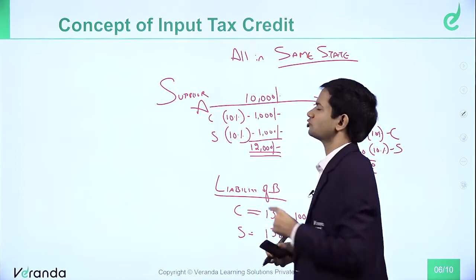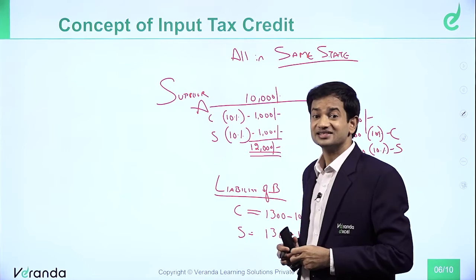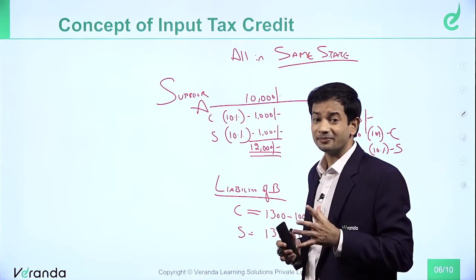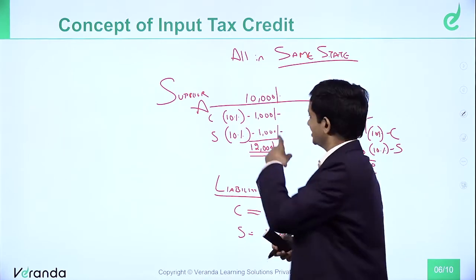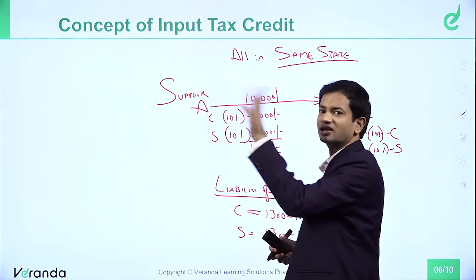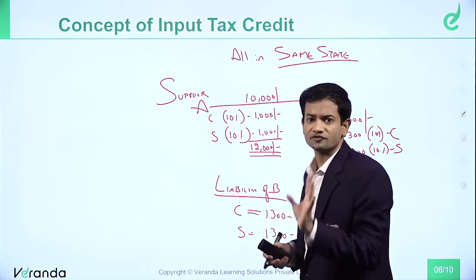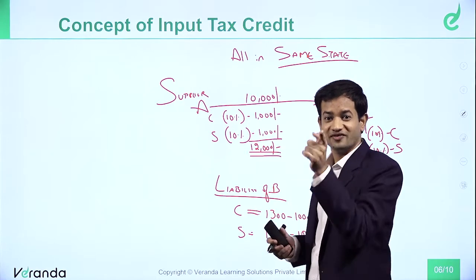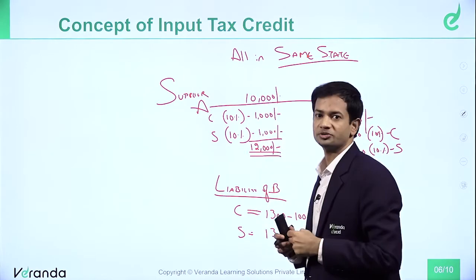His income is 10,000 rupees. His margin, his income is 10,000 rupees. He is collecting tax from the customer. The tax he will collect and pay to the government, he does not bear out of his own pocket. Whereas income tax he will pay out of this 10,000 rupees.